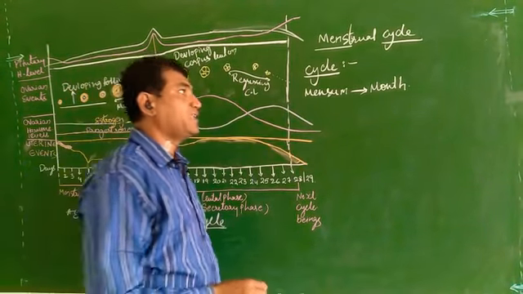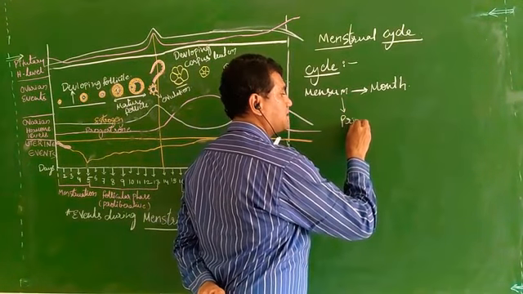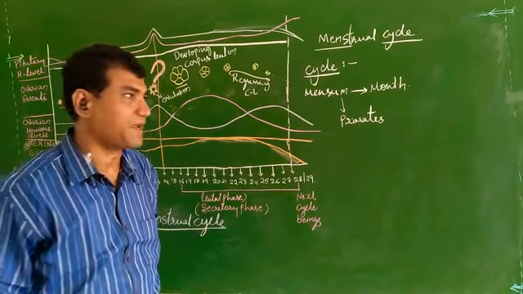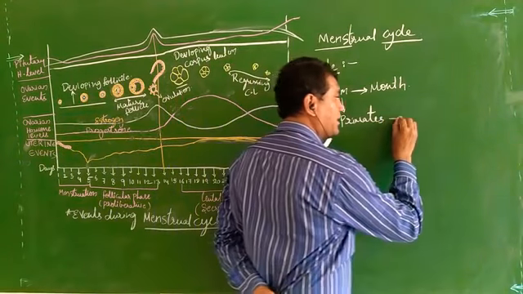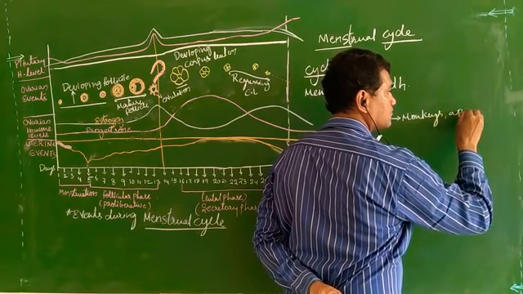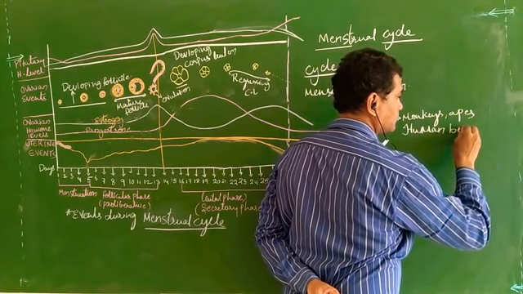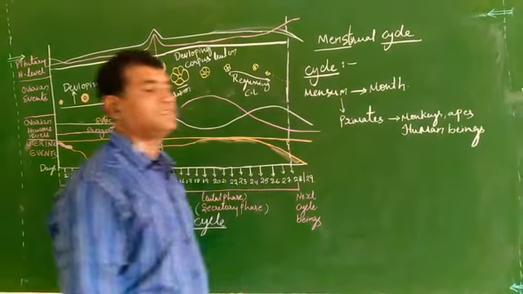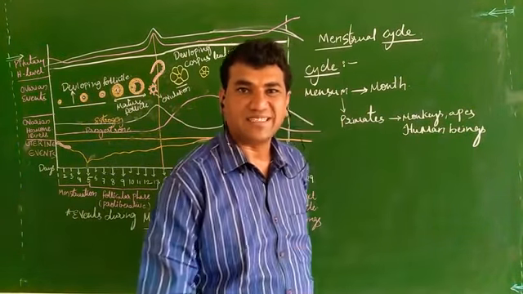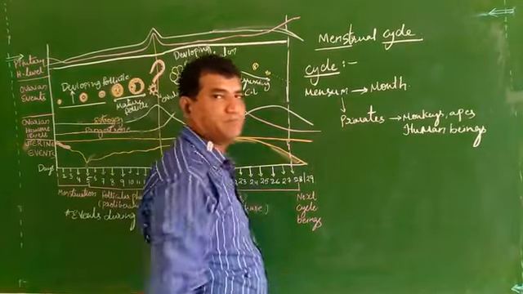This menstrual cycle will take place in the primates. Already I have discussed that it happens in the primates, in primates like monkeys, apes and human beings. So it is a cyclic process, and menses means month.